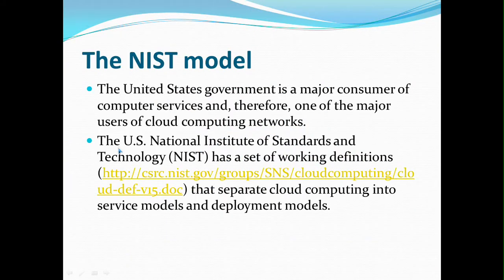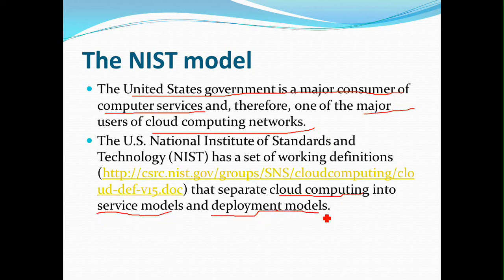Now the first point which has been stated is with respect to the United States government. Why has it been stated at this place? Because the United States government plays a major role in cloud computing, in providing the services as well as in utilizing the services.